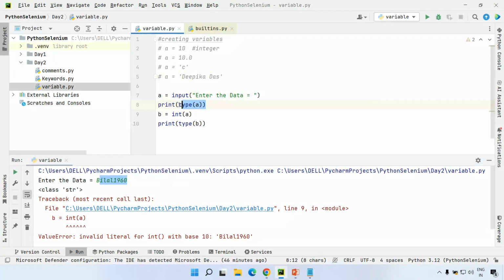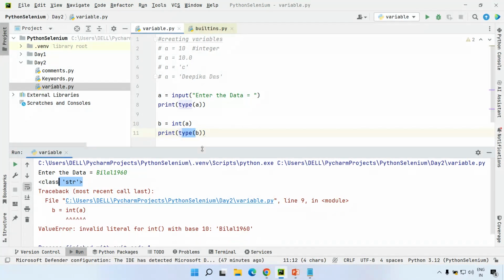You are checking which data type is stored inside this variable, which is string data type, because by default with the input method, any data you give will be treated as a string. After that, you are converting that string data to integer data, storing it in some variable, and again trying to determine which data type it is.